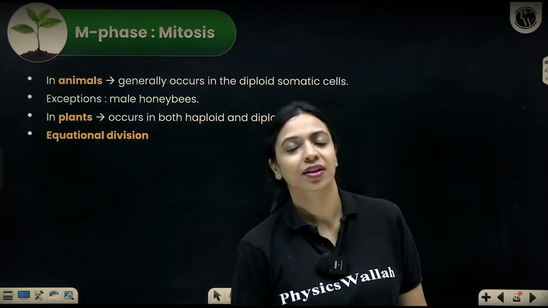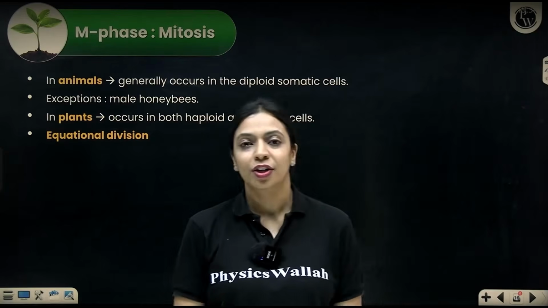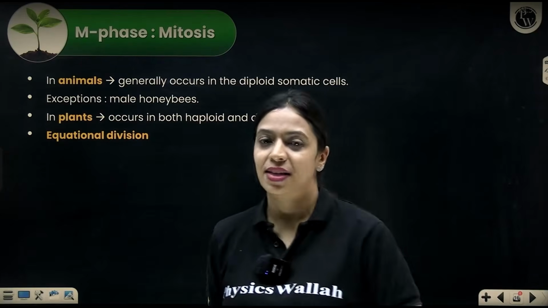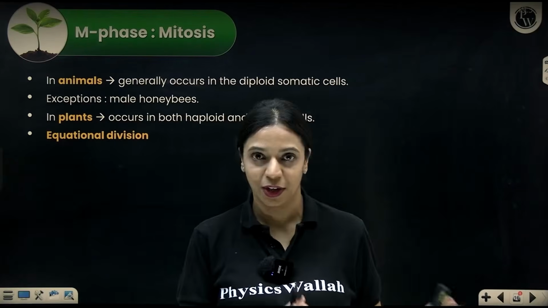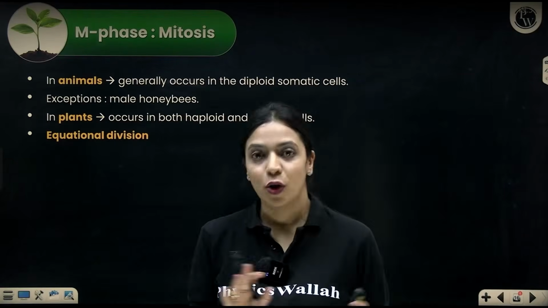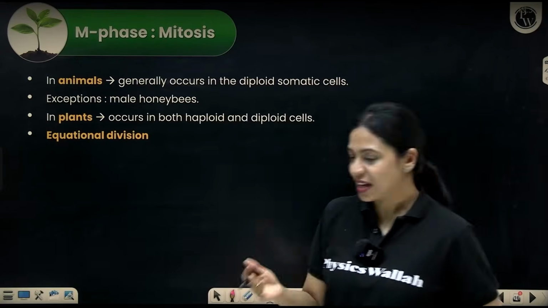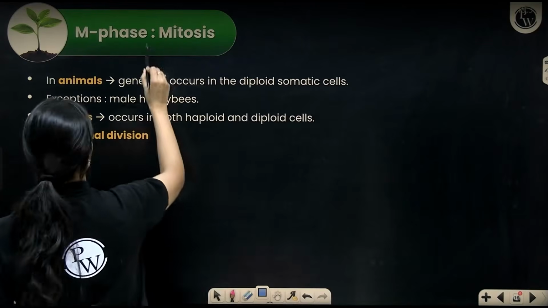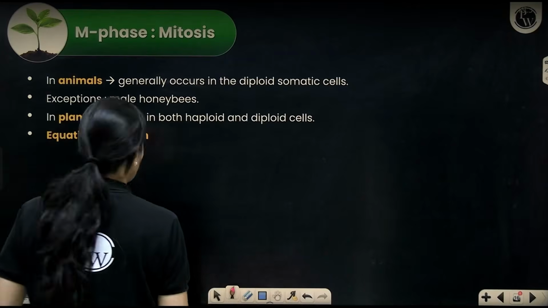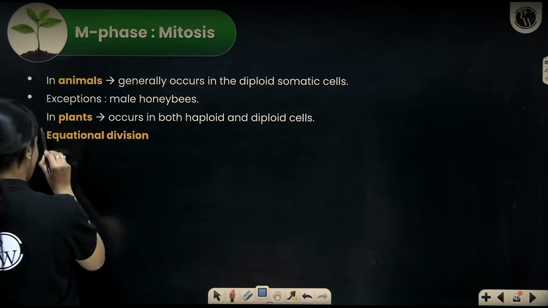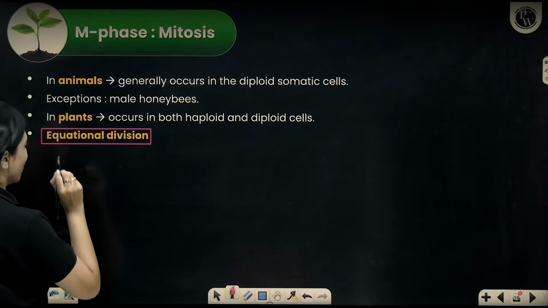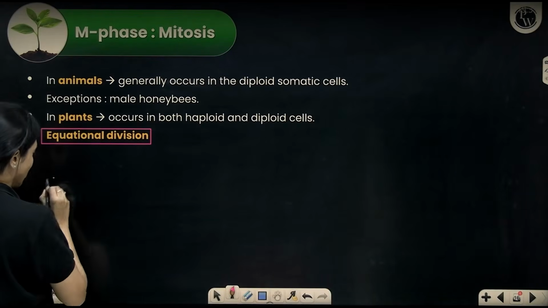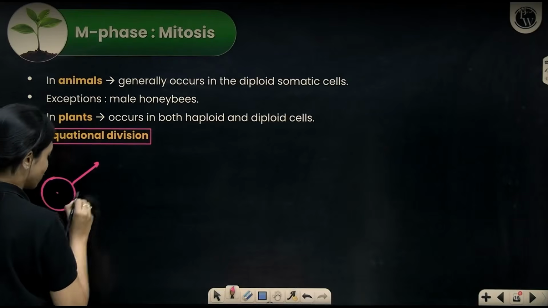Now let's talk about the division phase. During M phase, either mitosis can happen or meiosis can happen. First, we learn about mitosis. Later, I will tell you about how exactly meiosis goes on. Okay. So, M phase in your textbook is also called the mitotic phase. Mitosis is called equational division. I'll tell you why. Because when mitosis happens, one cell divides to give rise to two cells.